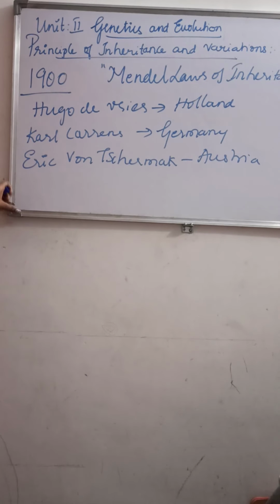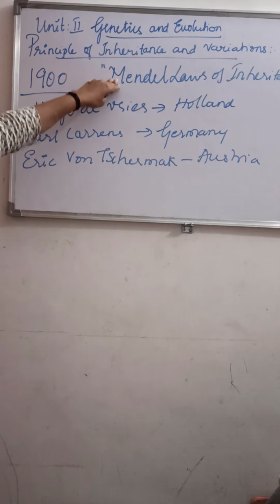So these eminent scientists, Hugo de Vries, Carl Correns, Erich von Tschermak, conducted experiments separately and obtained results similar to Mendel's work.